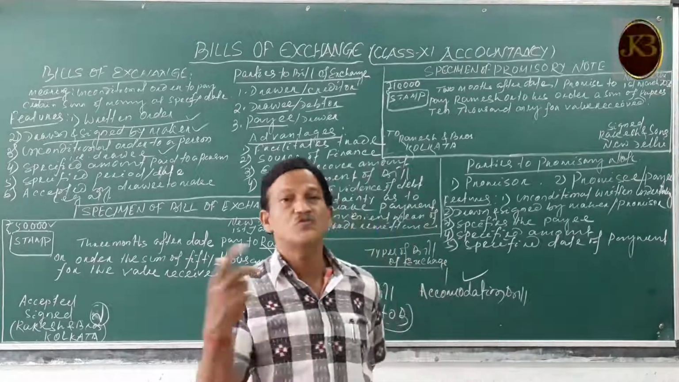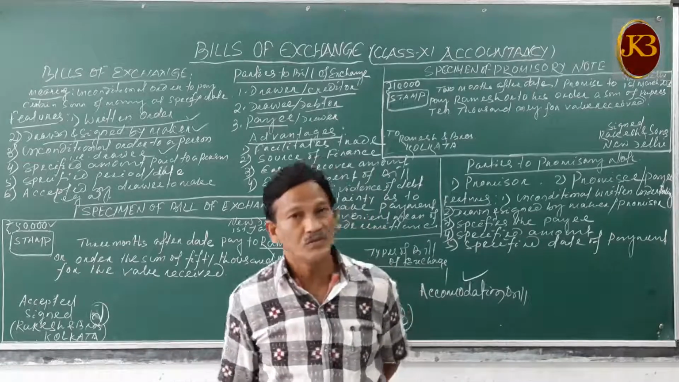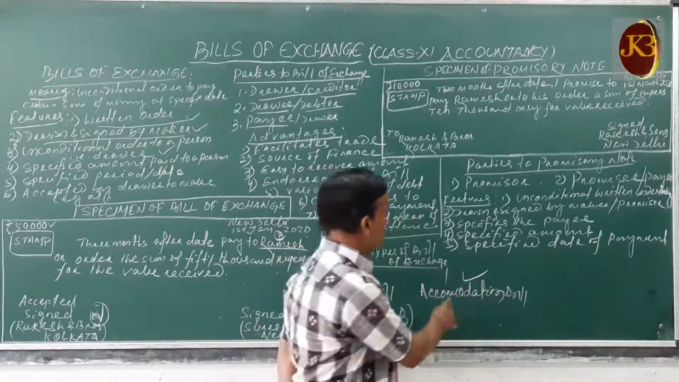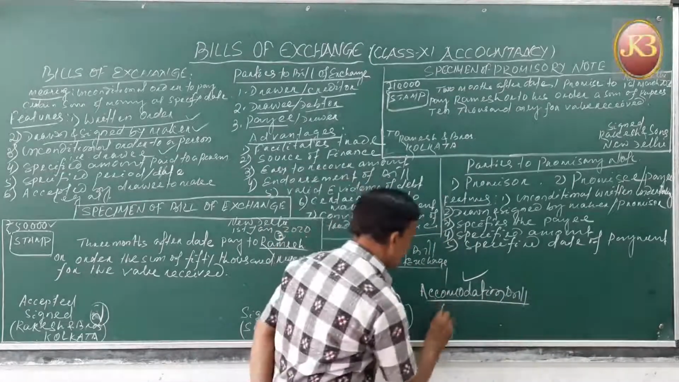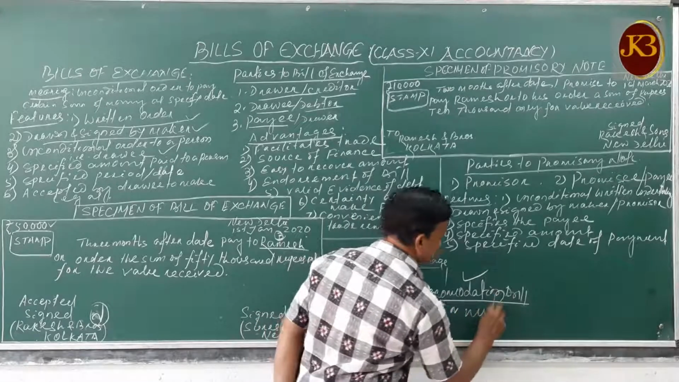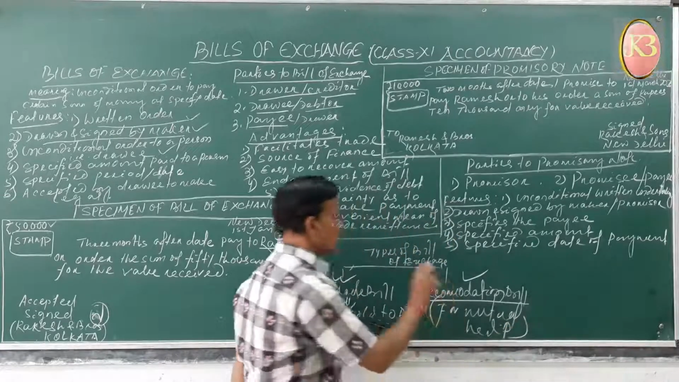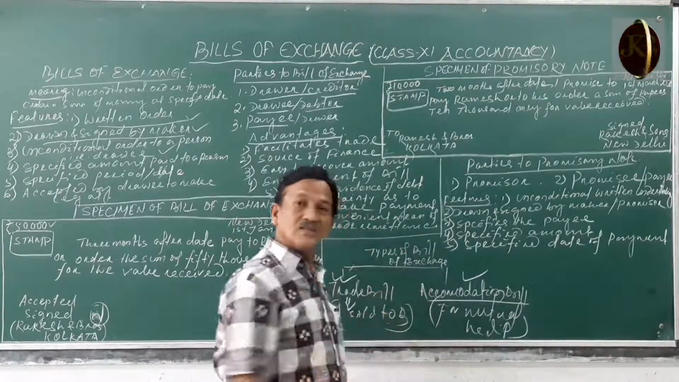So that is for mutual help. There is no transaction for buying and selling of goods. So to make the proof of that transaction, we prepare a bill. This type of bill is called an accommodation bill. That is for mutual help. So we prepare a bill that is called an accommodation bill. So these are the two types of bills.